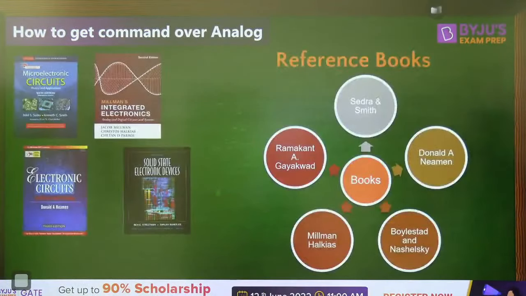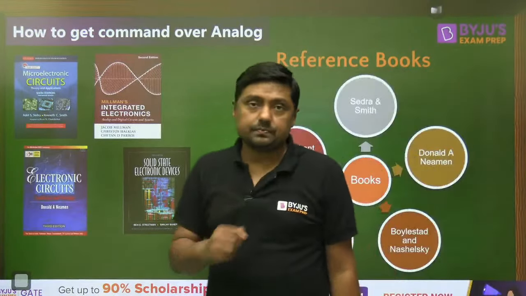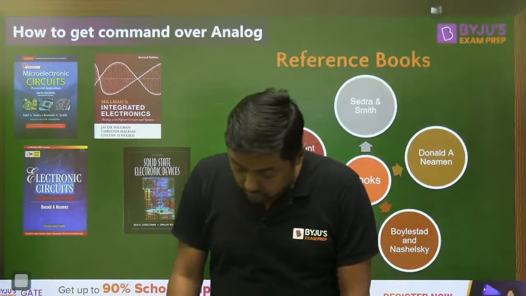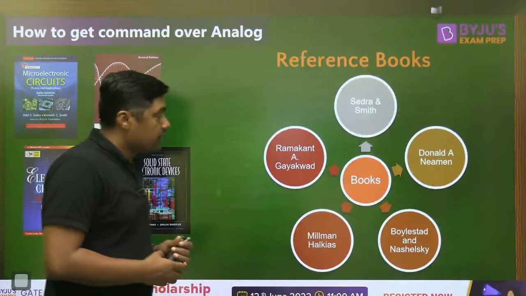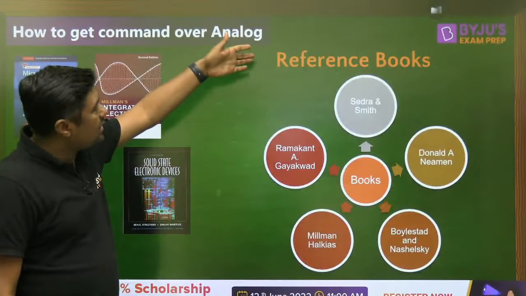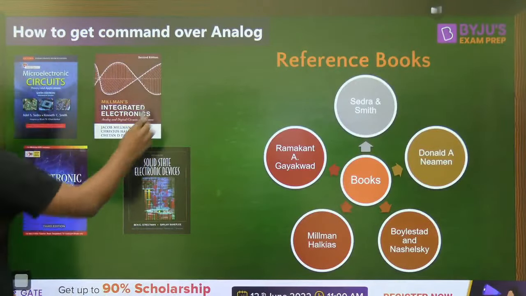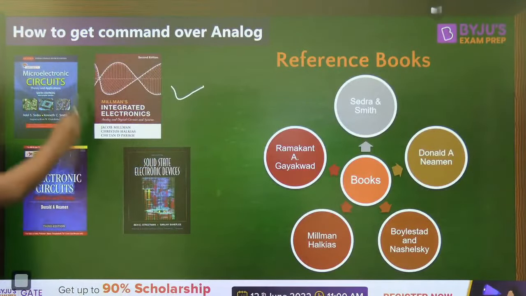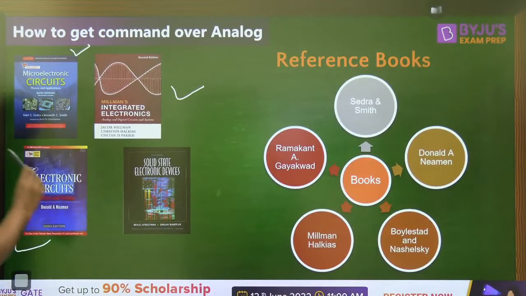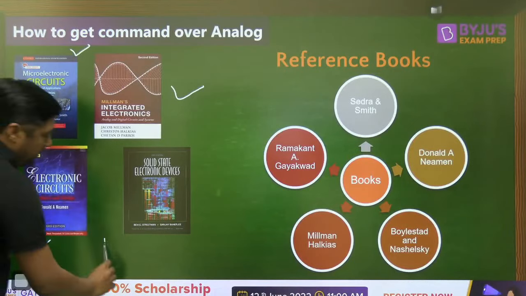Now, my dear students, simply books. After books, I will give you the weightage. Which textbook, right? These are the textbooks. If you want to get an idea about analog, then Millman Halkias, and Sedra Smith. Donald A. Neamen, this is Streetman and Banerjee.